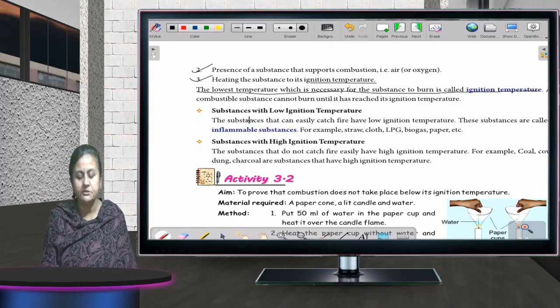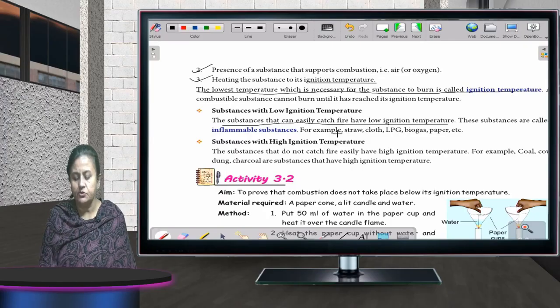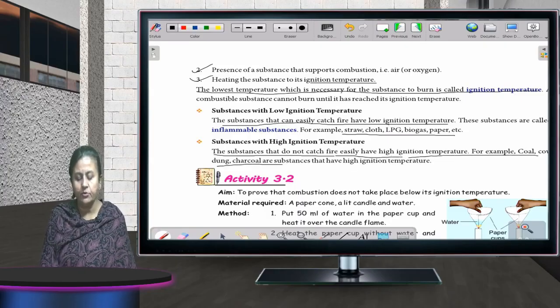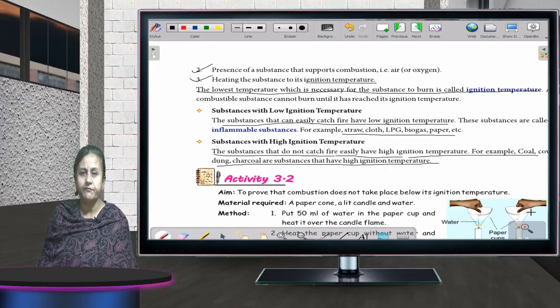Substances that can easily catch fire have low ignition temperature, that is straw, cloth, LPG, biogas, paper. Whereas substances that do not catch fire very easily have high ignition temperature, for example coal, cow dung, charcoal. Children, different substances have got different ignition temperatures. Everything does not burn at a specific temperature only.